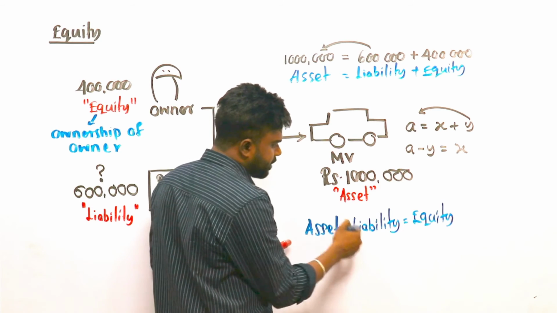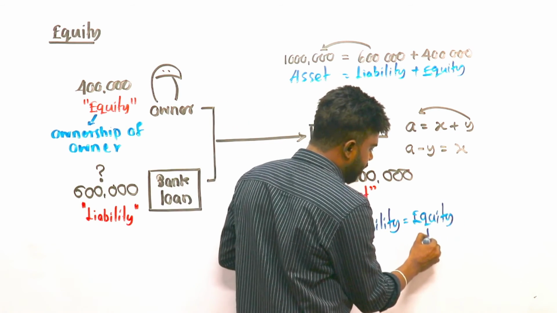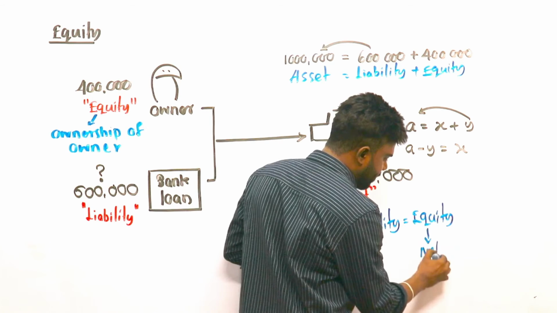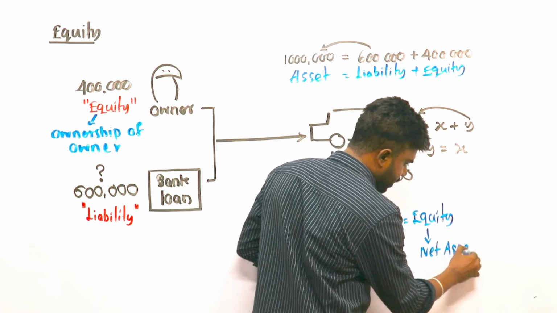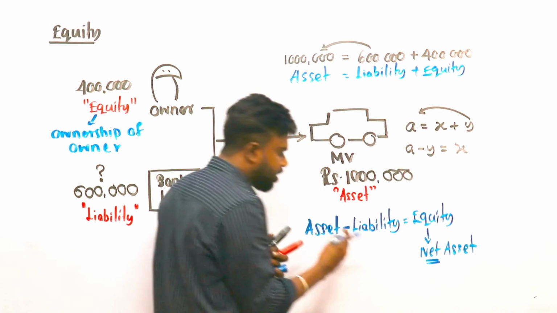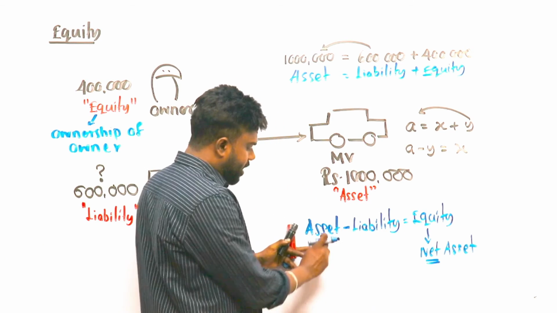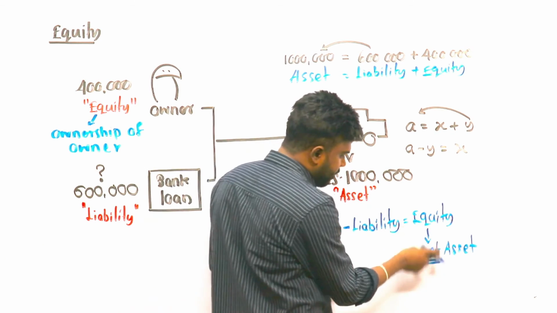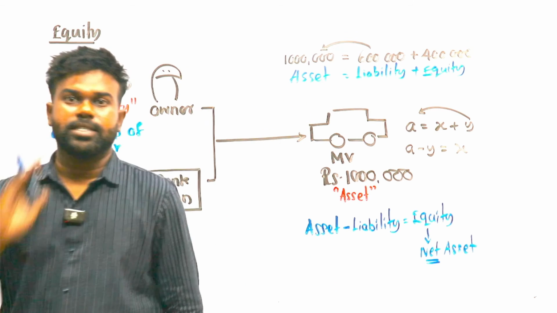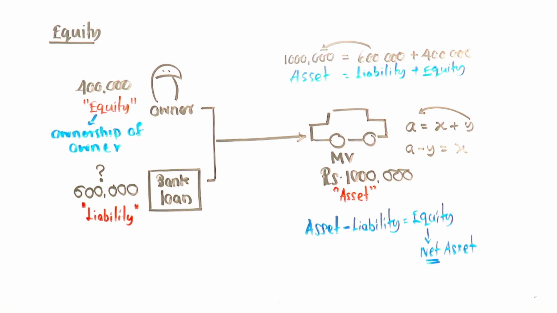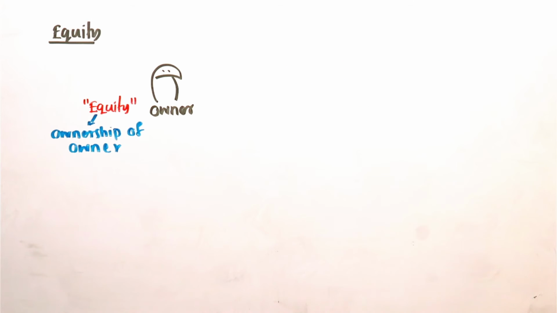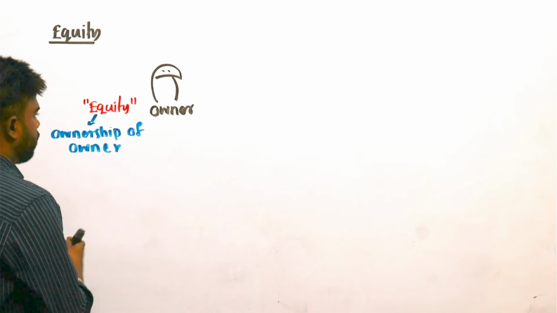So assets minus liability. There is another word, what do we call this one? Net assets. Net means deductions. Because of the deductions, we call it net asset. Assets minus liability, not assets. Same word for equity. We call it net asset. Same. Net asset. Clear?